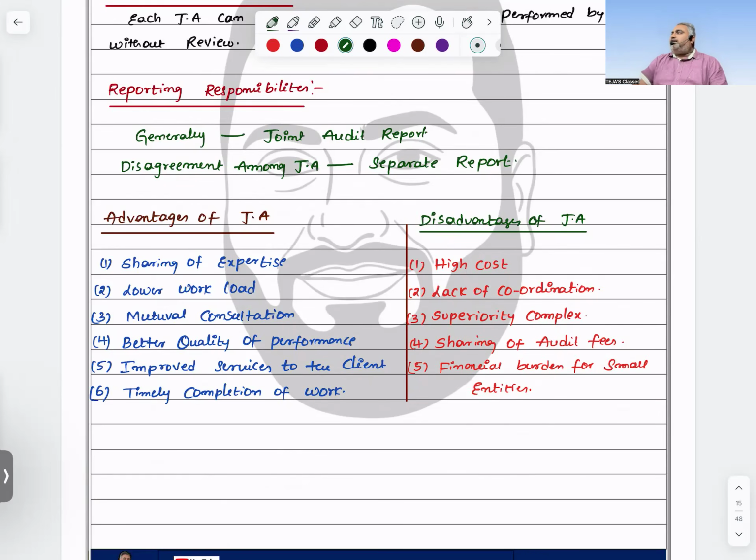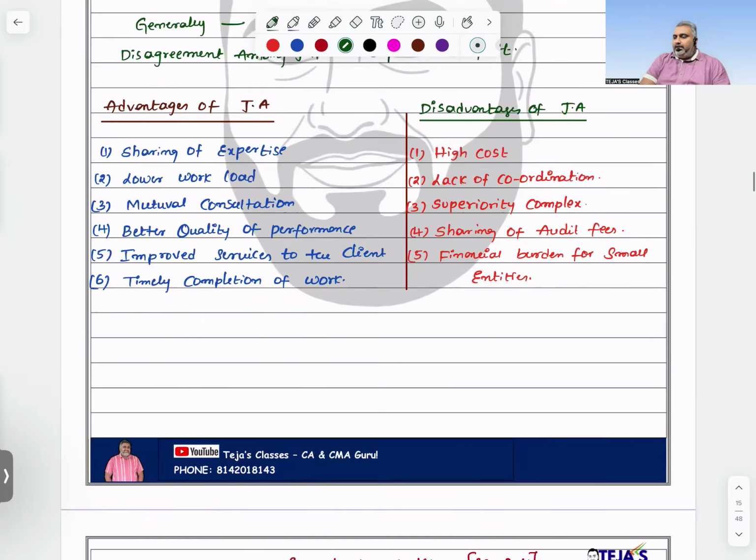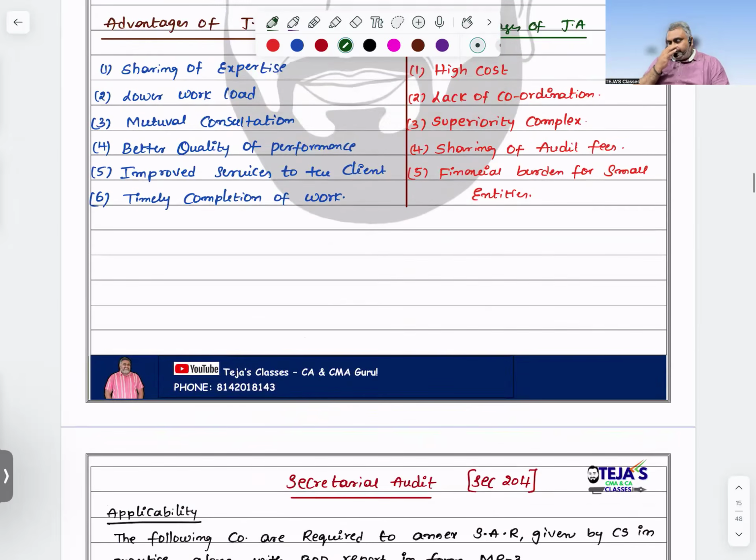Definitely small entities cannot bear it. Why? Because it is costly. Whenever you say costly, you can add this point immediately: small entities cannot be suitable for this kind of arrangement. This is about joint audit. Once check with these points.